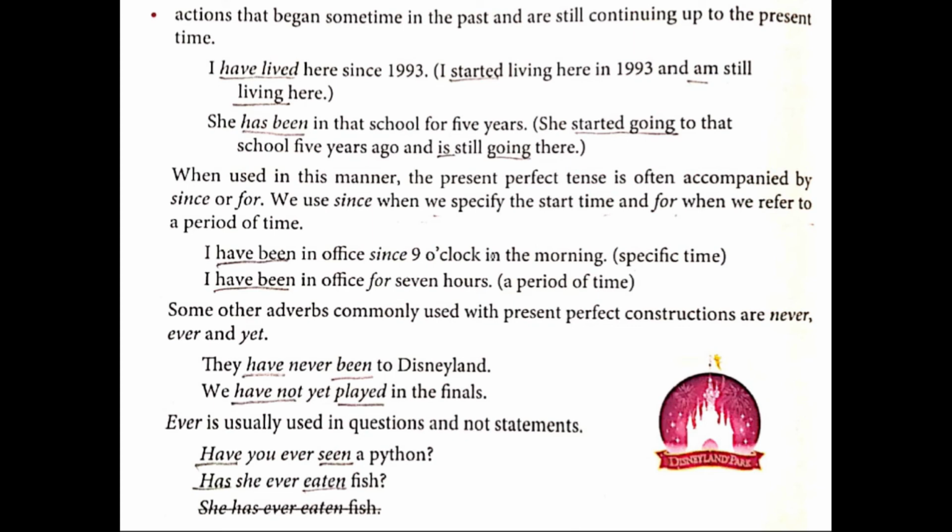Next one, some other adverbs commonly used with present perfect constructions are, which are those words? Never, ever and yet. In present perfect sentences these will be used.